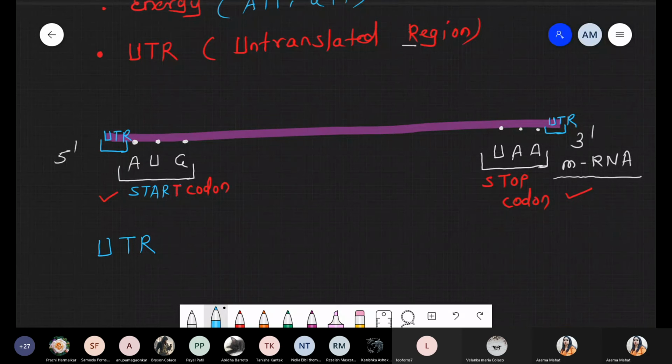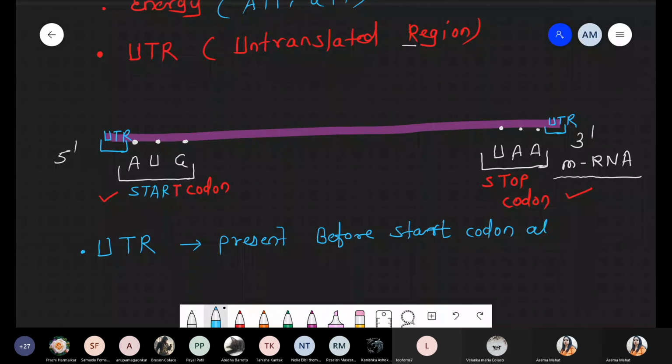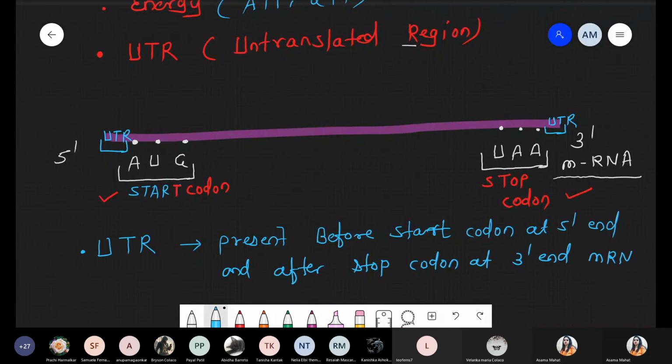UTR region never undergoes translation. So UTR is basically present before the start codon, at the 5 prime end, and after the stop codon, at the 3 prime end of messenger RNA.